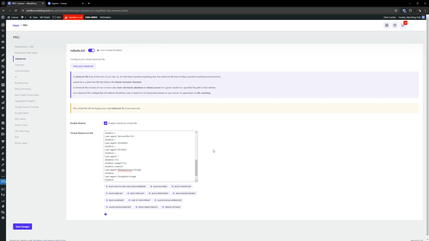Okay. Go out and do this in SEOPress. Do it in your SEO plugin of choice. Go out and get a plugin. There are free plugins for virtual robots.txt files. Do not go out and get plugins like that if you've already got an SEO plugin that will do that for you. Check your SEO plugin first for that. Remember what I said about the physical robots.txt. That supersedes, that takes precedence over the virtual file. So keep that in mind.